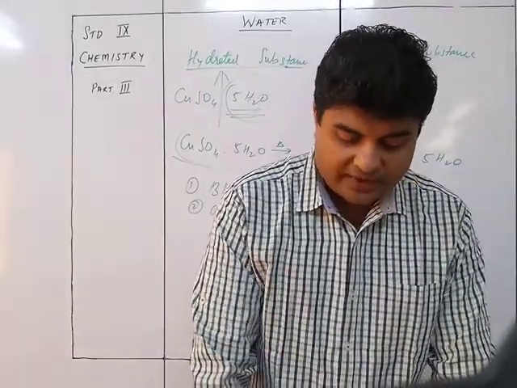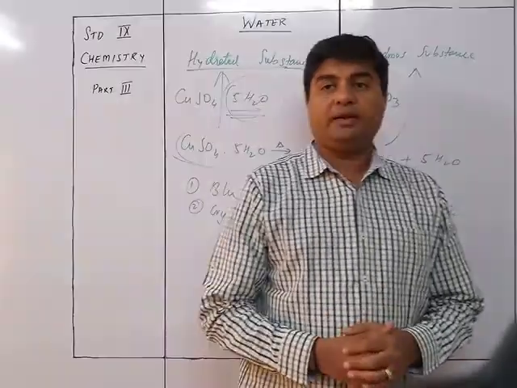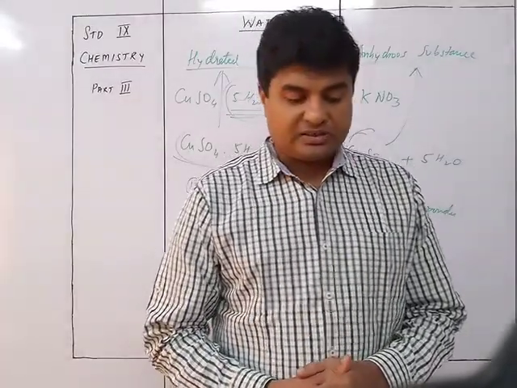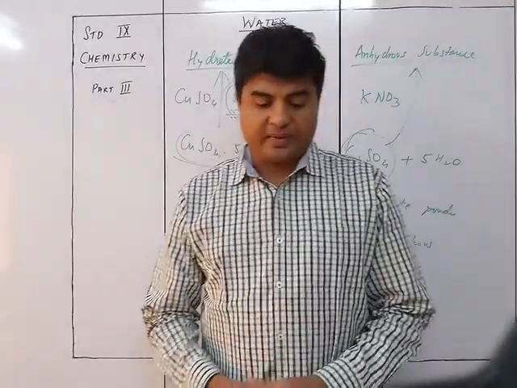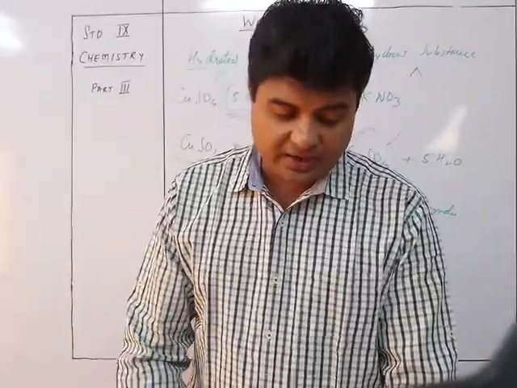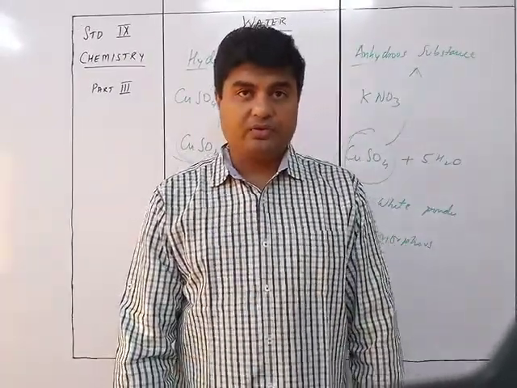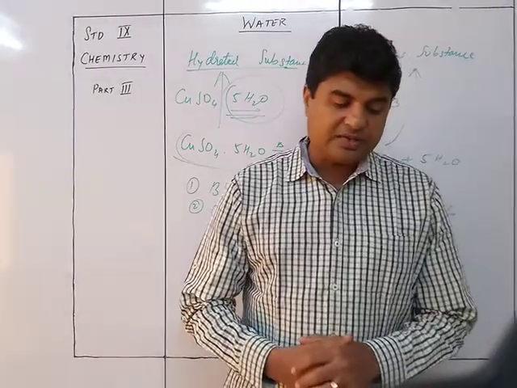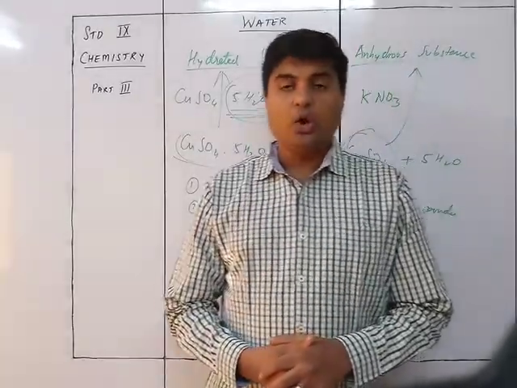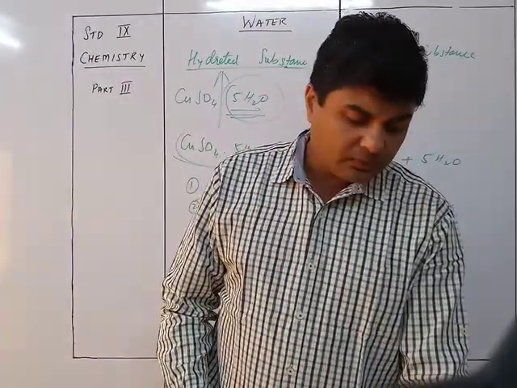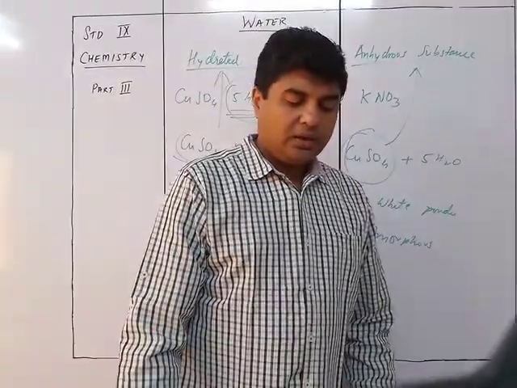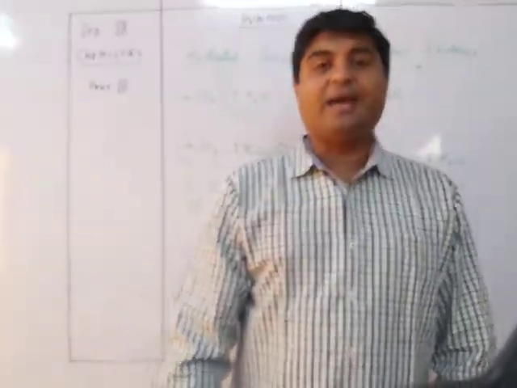We now move on to the next part, which is about the types of salts as hygroscopic, that is, efflorescent and deliquescent. So a substance could be either efflorescent or deliquescent. The first thing over here is the crystalline hydrated salt.